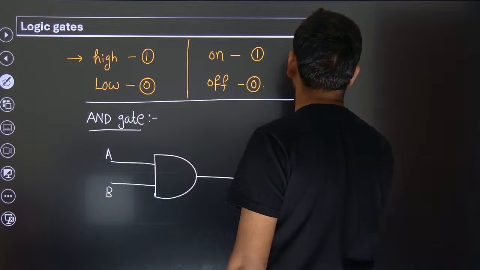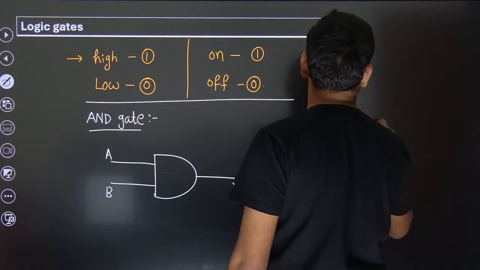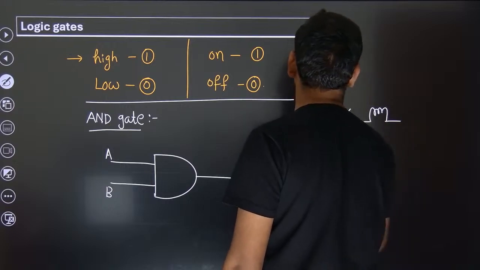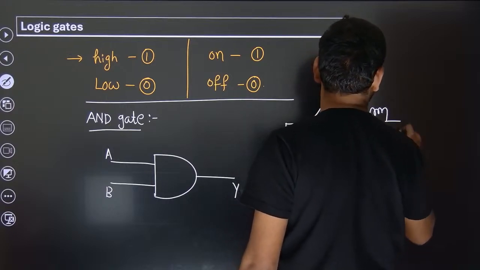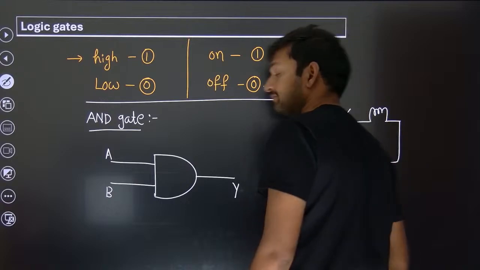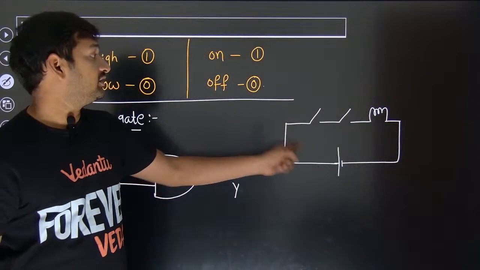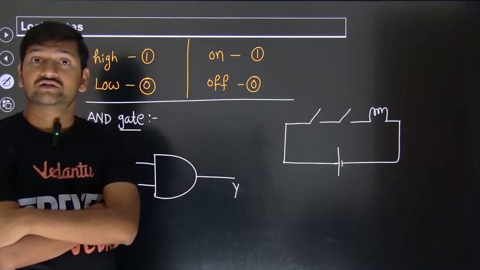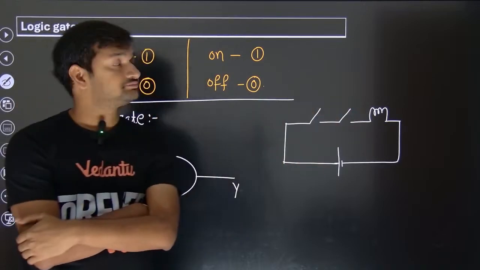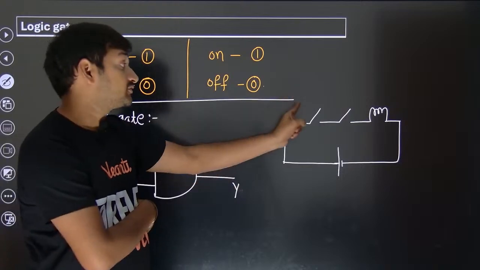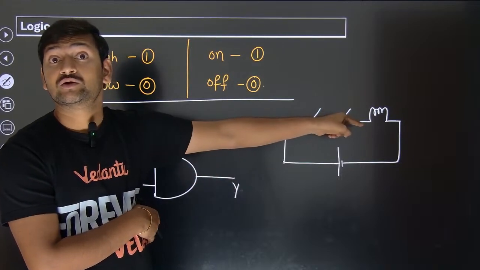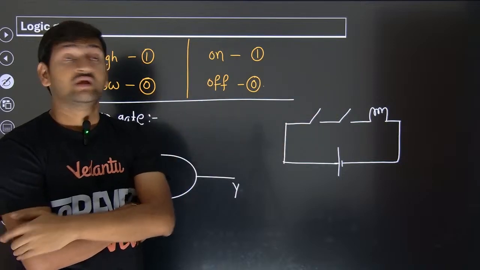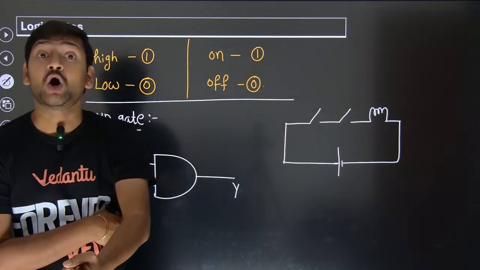Look, for example, I'm drawing some analogy with this circuit. When will the bulb be on? If you just close one switch, will the bulb be on? No. This switch should be closed, and this switch should be closed. Both the switches have to be closed, only then the bulb is going to glow. That means both the switches have to be on.